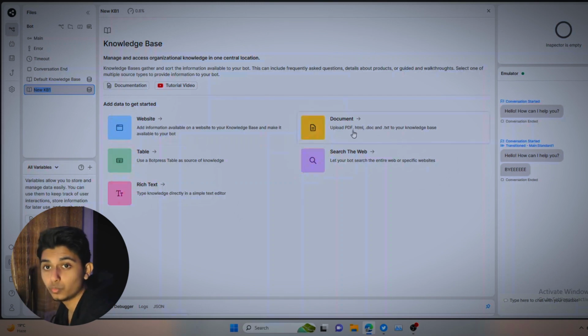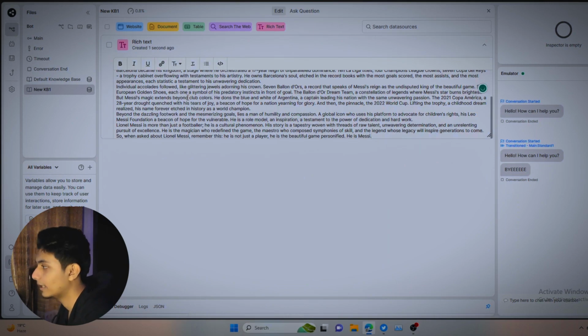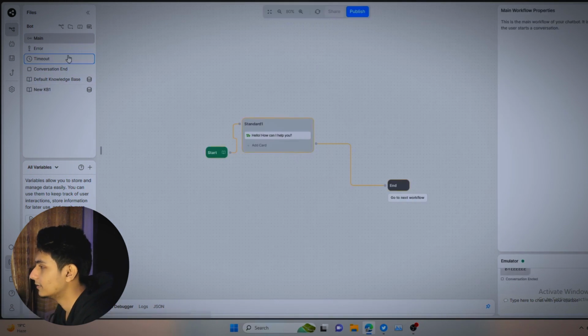Documents is what you will use the majority of the time, which is PDFs, documents, HTML code, doc files, etc. Search the web means the bot will search the web by itself. Rich text is normal text. For example, copying this text and pasting it there, it's rich text, right? To make the video simple, I'm just going to use rich text, but everyone should use PDFs. PDFs are usually better for this kind of thing, right? So this is what I've done. Add knowledge base.